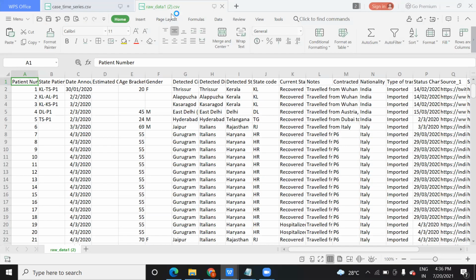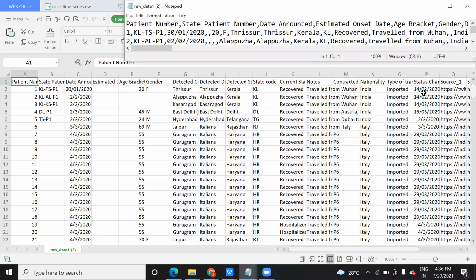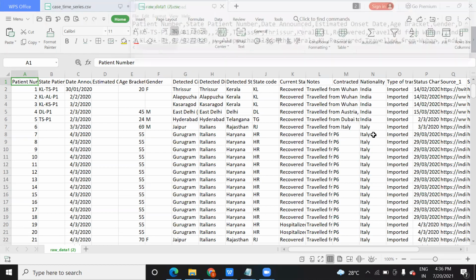You can see here. Okay, let that dataset open. You can see this raw data and the dataset is like this. It was a COVID-19 dataset based on state wise, district wise, country wise, how many people were infected, their death count, how many are dead, what was the reason.